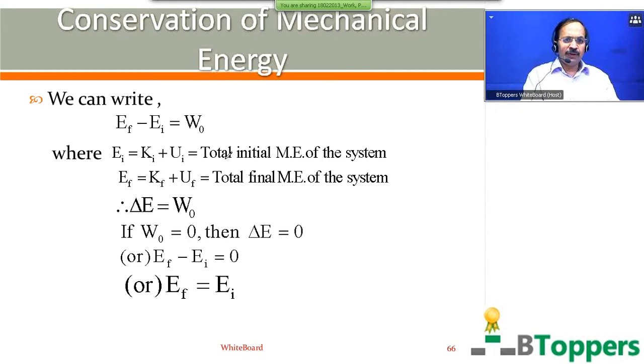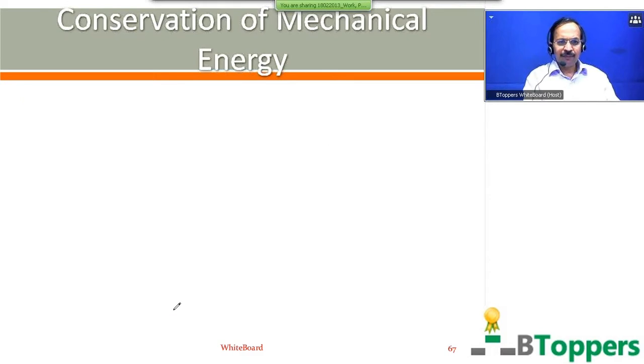Ei equal to Ki plus Ui, total initial mechanical energy of the system. ME stands for mechanical energy here. Ef equal to Kf plus Uf, that is total final mechanical energy of the system. Therefore, delta E equal to WO. Delta E means Ef minus Ei, change in total mechanical energy of the system. WO represents work done by other forces which are not conservative. If WO is 0, then delta E is 0, or Ef minus Ei is 0, or Ef equal to Ei.